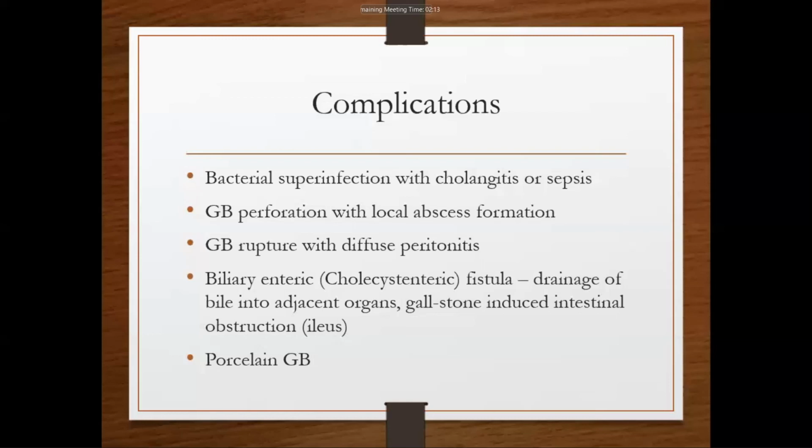And the final one is porcelain gallbladder, which means gallbladder with extensive dystrophic calcification, and it may increase the chance of cancer also. So complications include bacterial superinfection with cholangitis, gallbladder perforation with local abscess formation, rupture and peritonitis, and cholecystoenteric fistula between the gallbladder wall and small intestine, finally resulting in gallstone-induced intestinal obstruction. That is also a complication of chronic cholecystitis. And the final one is porcelain gallbladder.